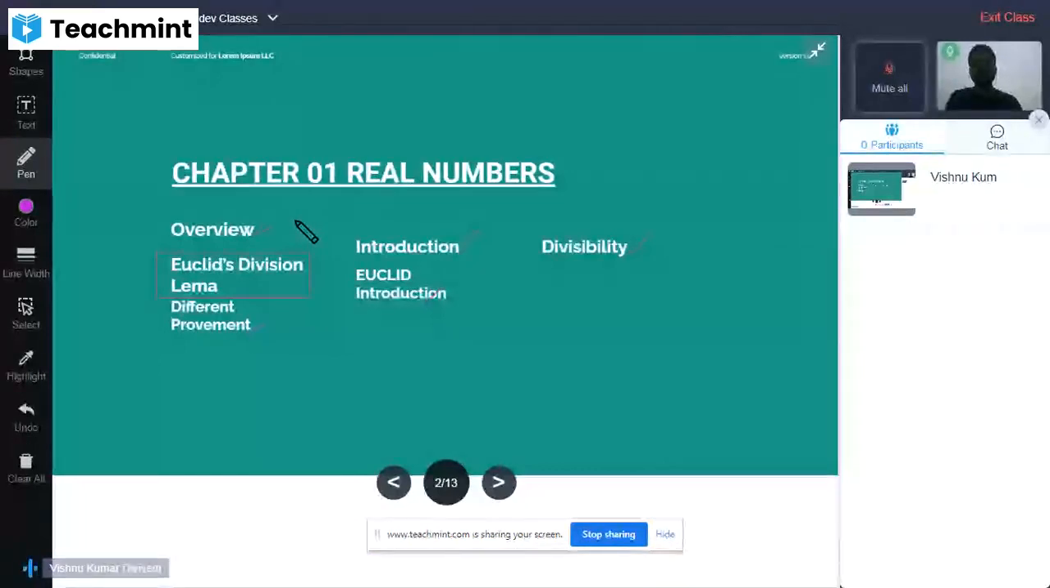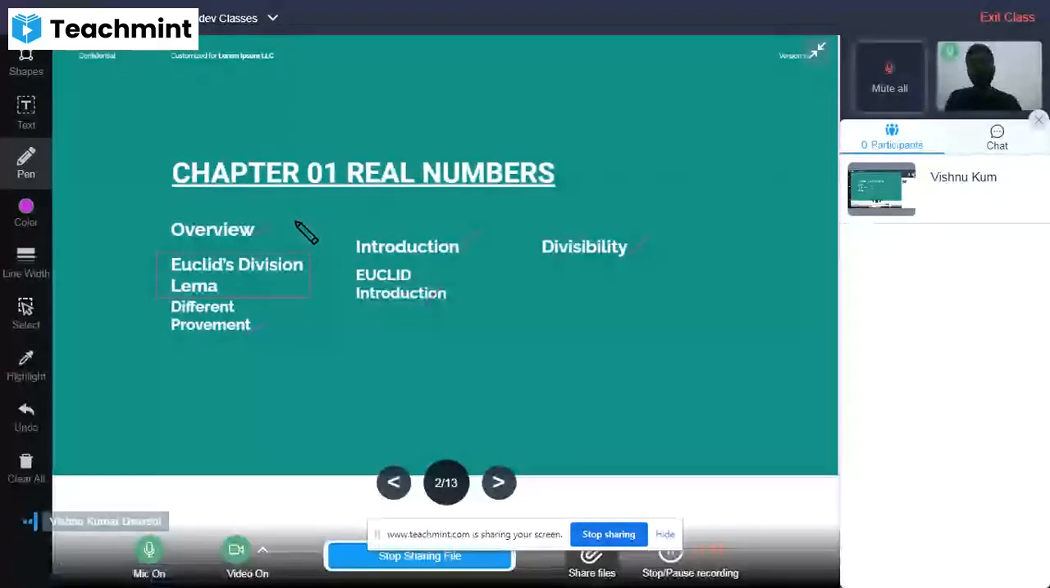All right, after that, the most important thing is the Euclid division lemma, or the Euclid properties which he gave, which we will use in this chapter for solving different types of questions. All right, so moving to the next slide.